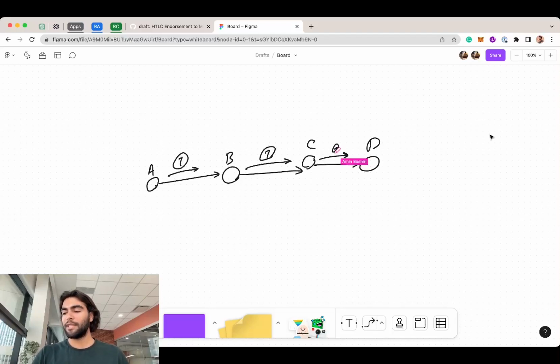So you can imagine that when a payment goes from the source to the destination, in the first few hops we expect it to start with the endorsed field being 1, and it either stays 1 till it reaches the destination, because if everybody trusts the other person and everybody has a good reputation with the next node, then the endorsed field would stay 1 to the end. Or if there is even someone in the middle of this path that doesn't trust the previous node, they would change the endorsed field from 1 to 0. So the endorsed field would be 1, 1, 1, then 0, 0, 0, 0 for the rest of the path.